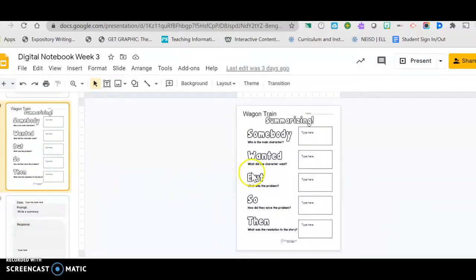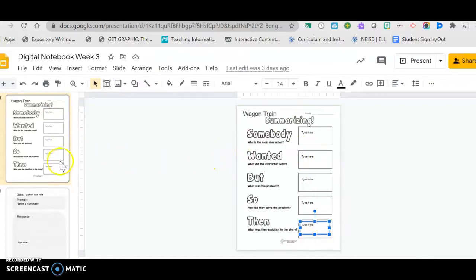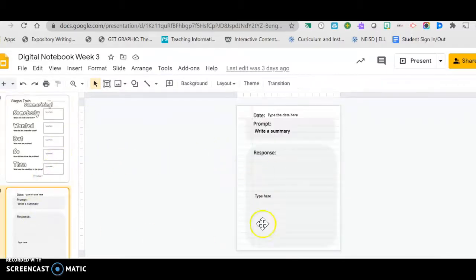So we have been practicing doing summarizing. So we're trying to figure out who's the main character, what did they want, what was the problem, how did they solve the problem, and what was the resolution to the story. So we're going to organize our information so that on slide 20 we can write a summary.